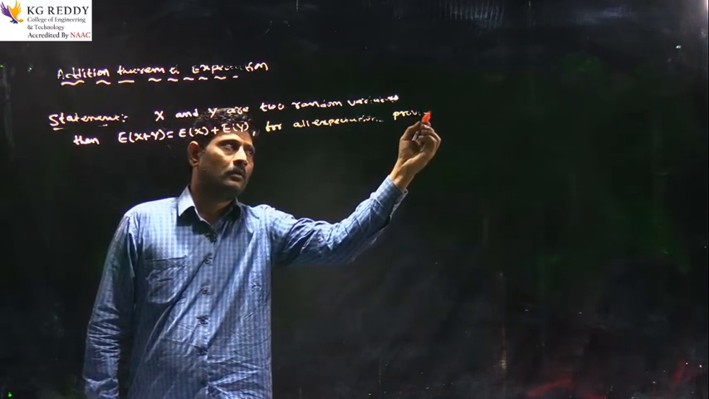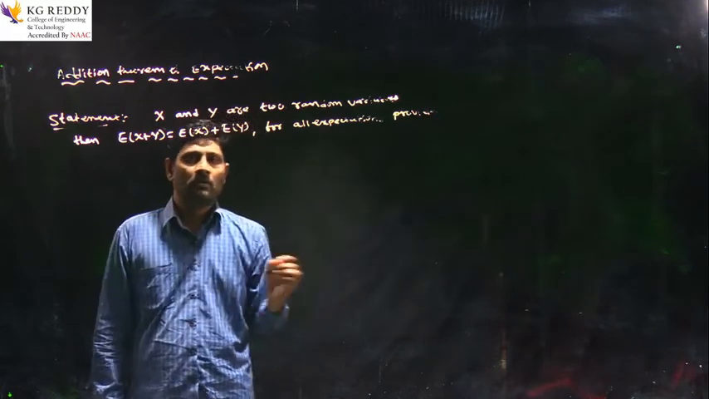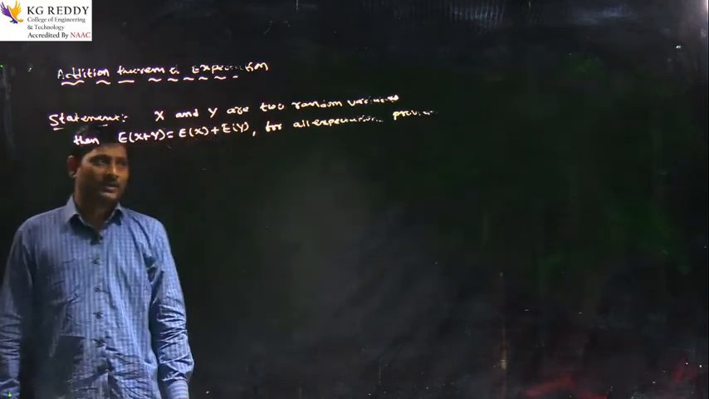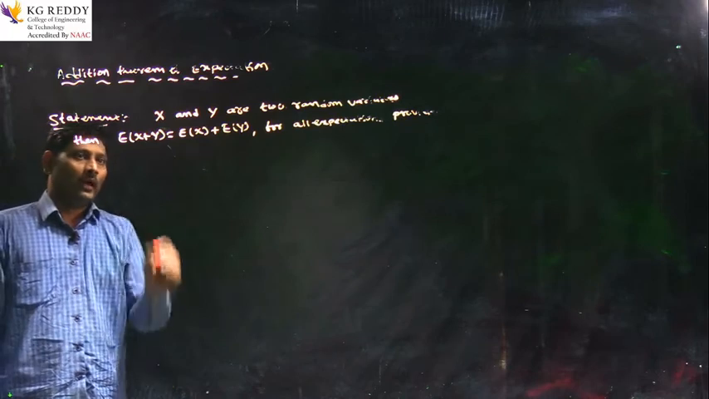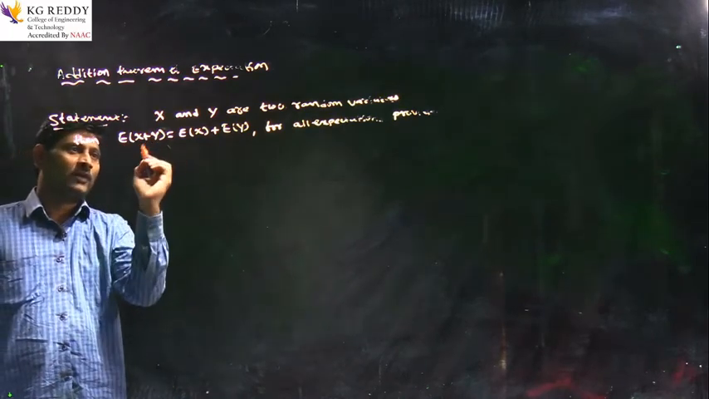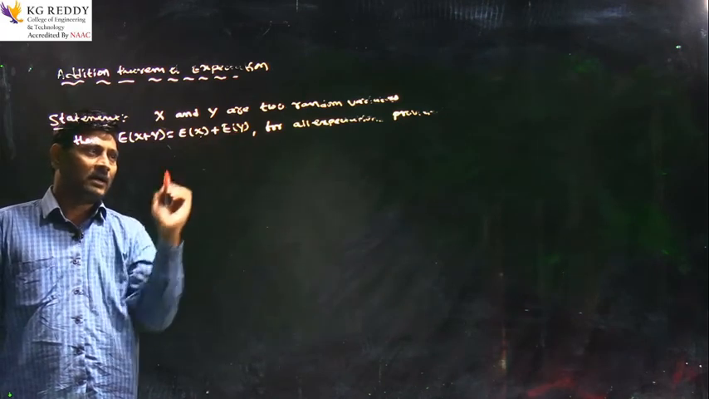provided. All expectations provided. So this is the statement for the addition theorem of expectation. So from this theorem, expectation of X plus Y equals expectation of X plus expectation of Y.